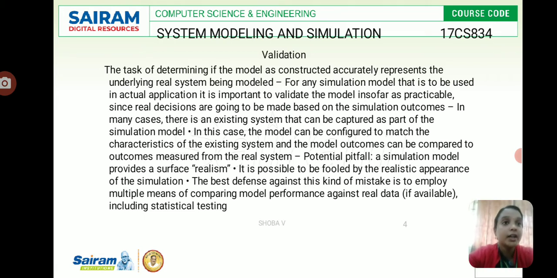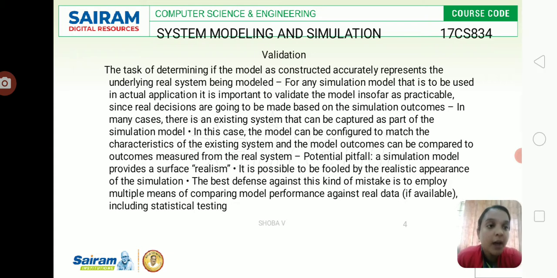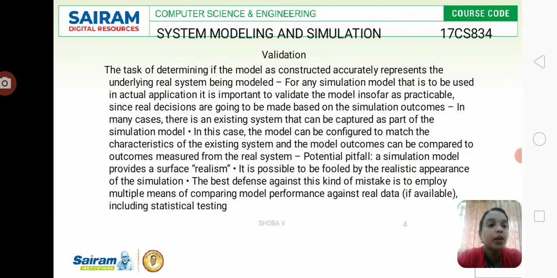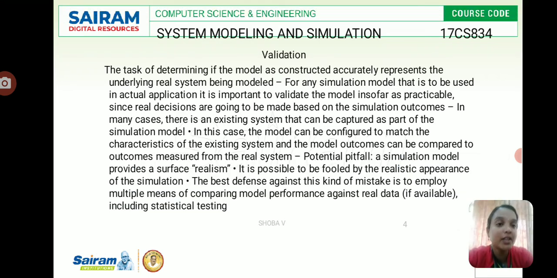What happens if it does not perform opposite logic? Otherwise it won't be rejected, even if it behaves like a real system. So this is one of the main concepts, and here there is an example they have given. If you are going to compare the model with the existing one, then we have an example, a potential pitfall. This is a simulation model.